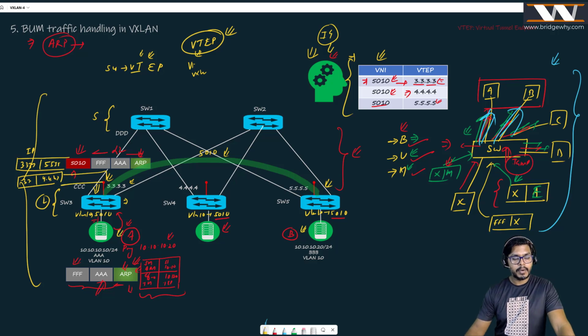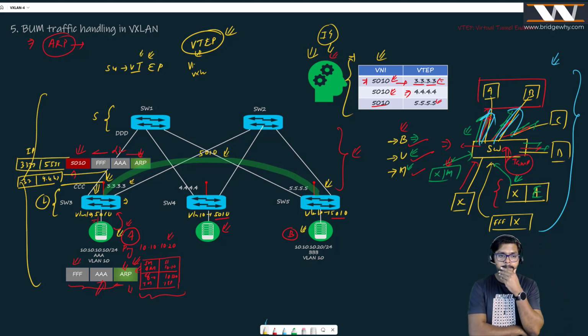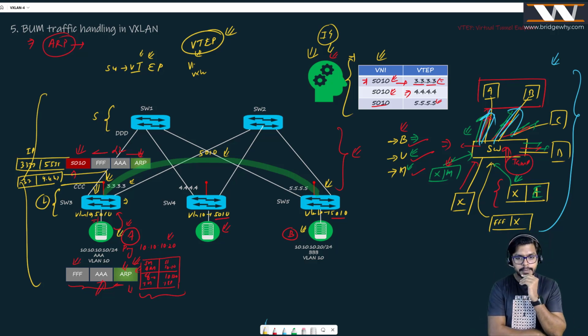It means that one message should be going out to 4.4.4.4. Why? Because there is a VNI 5010 there. This message should also go towards 5.5.5.5 because there is a VNI there too. As simple as that. Right? Interesting.